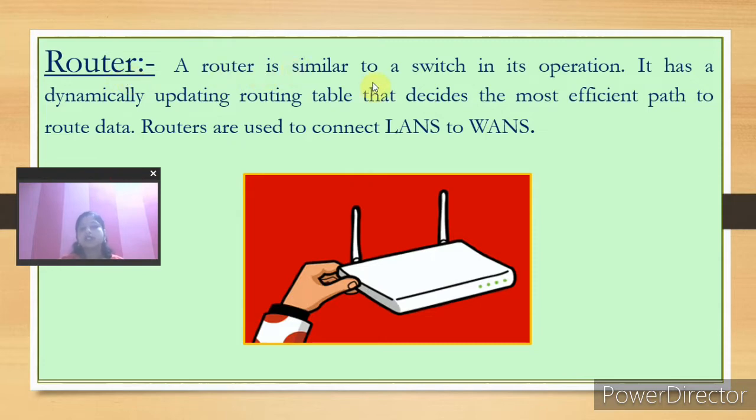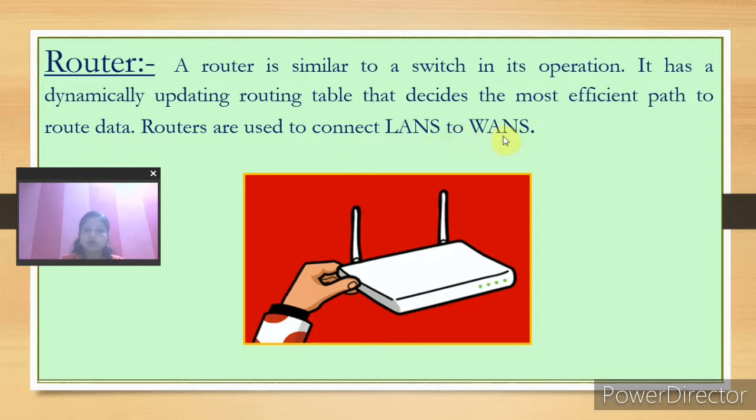A router is similar to a switch in its operation. It has a dynamically updating routing table that decides the most efficient path to route data. Routers are used to connect LANs to WANs. Actually, it is a device which is used to help in transferring data from a LAN to WANs.